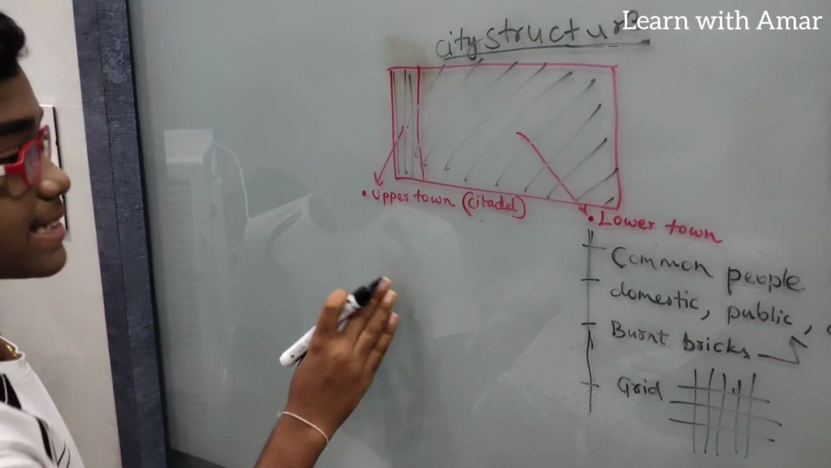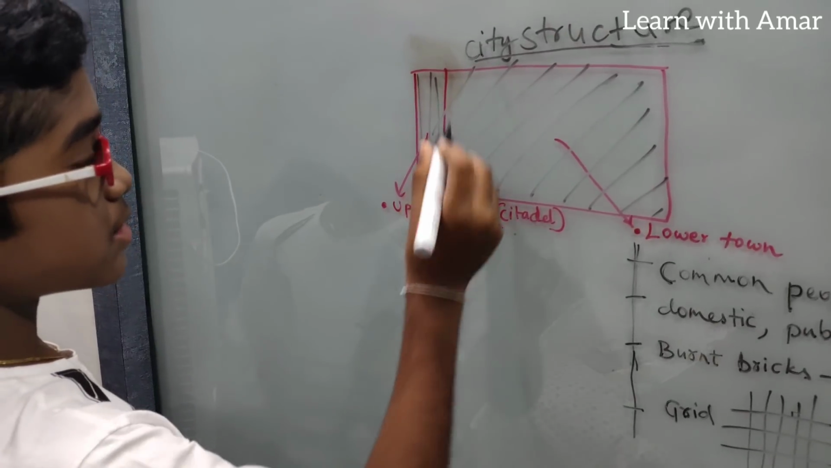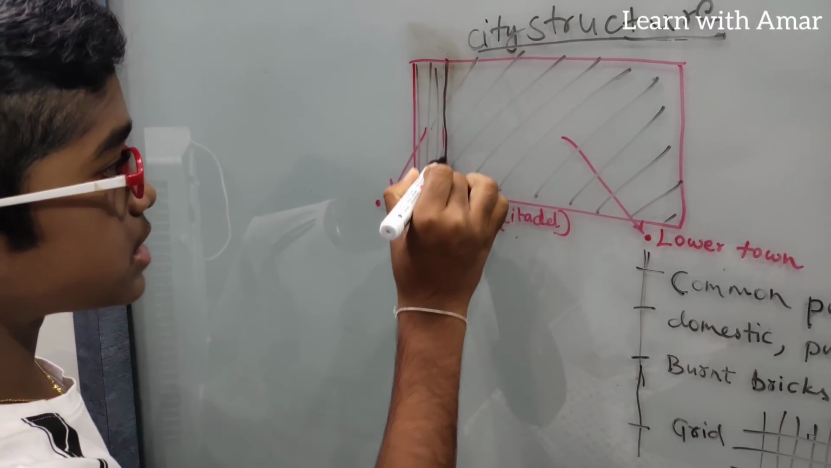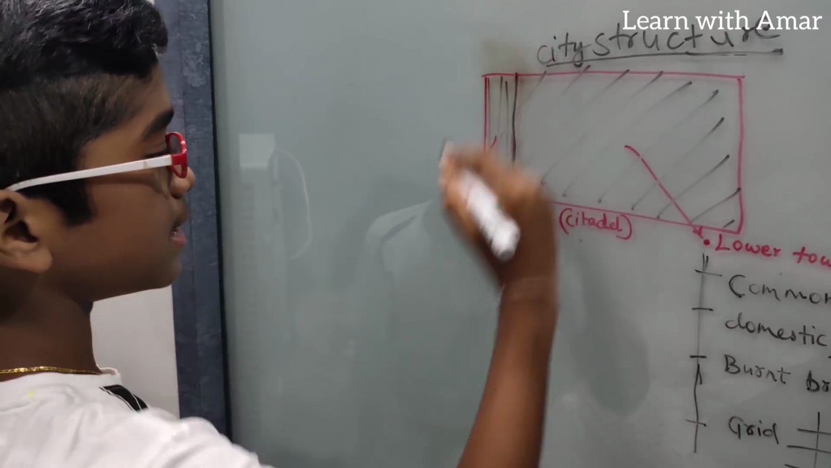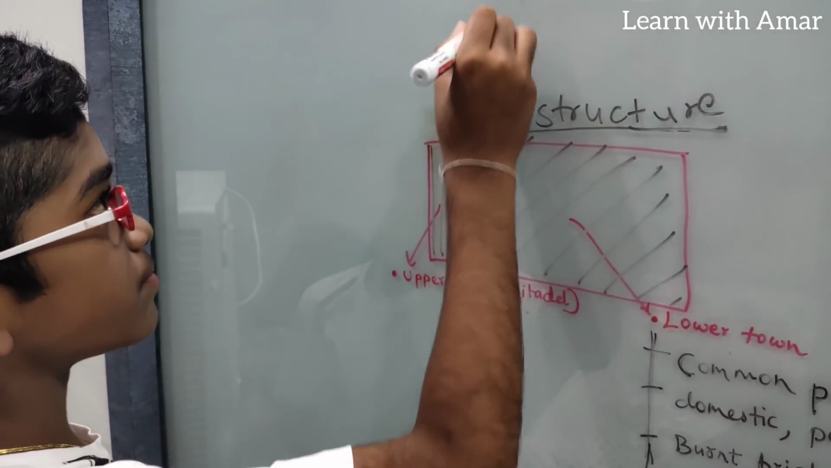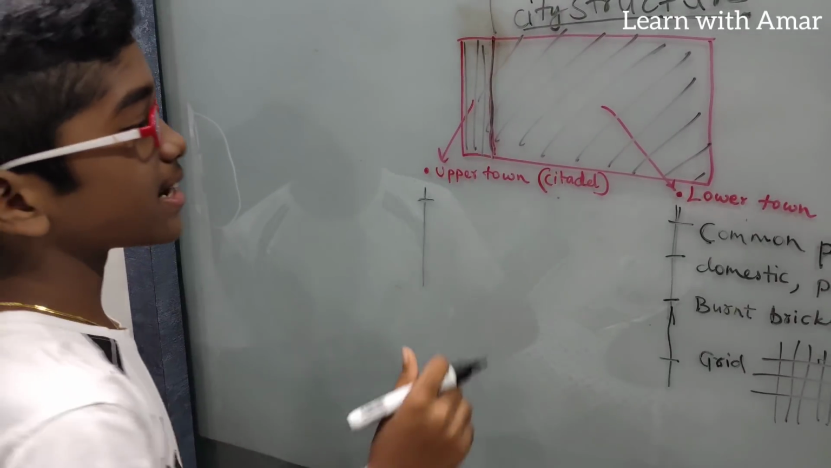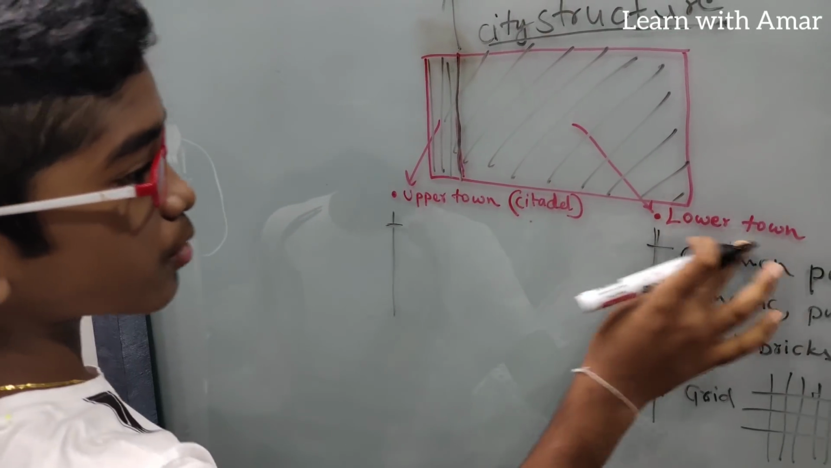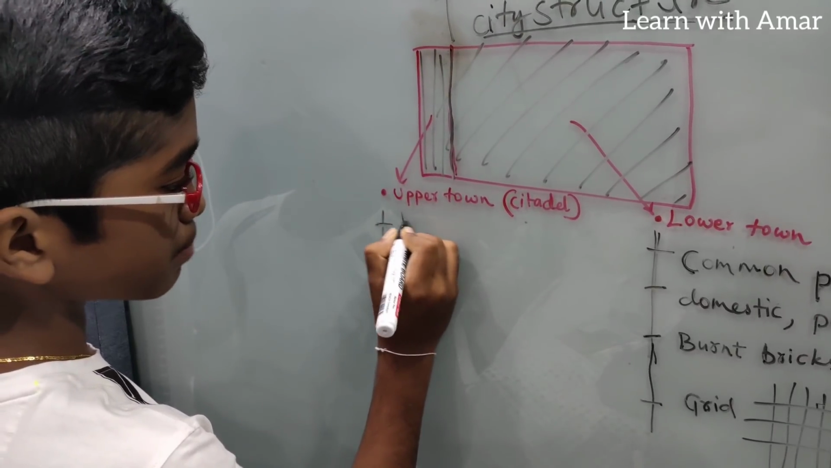Now coming to upper town. As I said, it is also called the citadel. As I have drawn a border here, this boundary is built with a wall. So these two are separated by a wall. Coming to the specialities of upper town, as this is upper town, it is higher than the lower town. What do I mean? I mean this is situated on a brick platform.